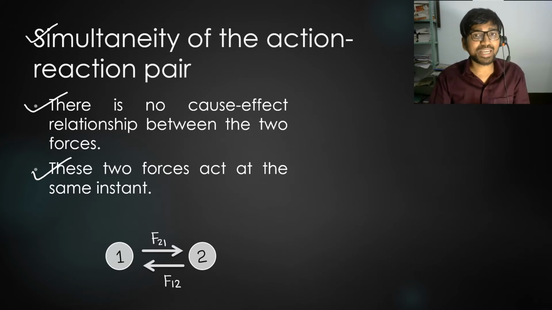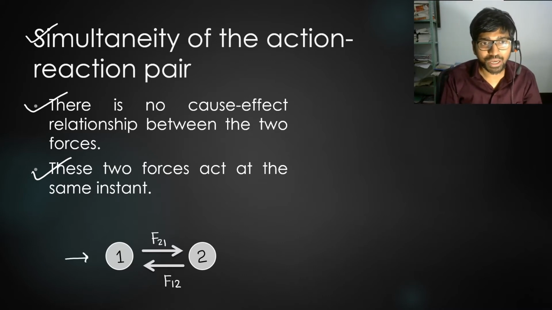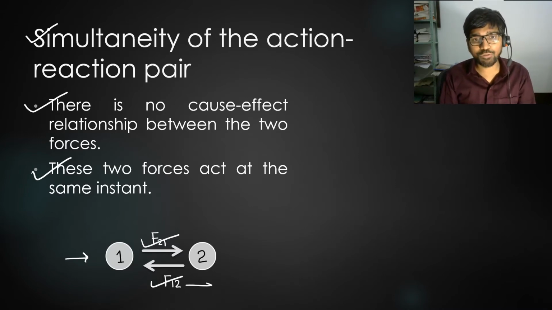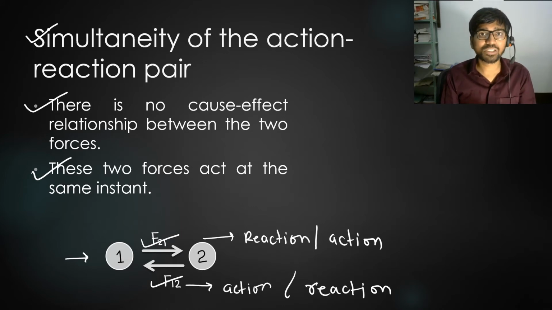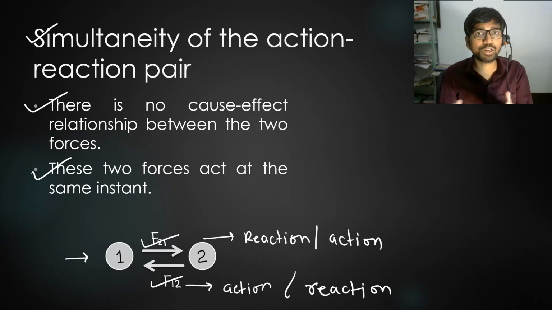And you may take any of the two forces to be the action and the other will become the reaction. For example, in this case, as you all have already seen, F12 and F21 are their mutual forces of interaction. If you take F12 to be the action, then F21 will become the reaction. And if you take F21 to be the action, then F12 will become its reaction. And both these forces act simultaneously and independent of each other.